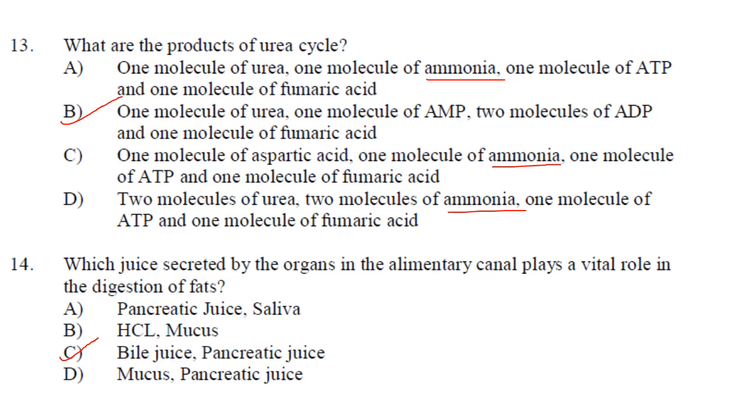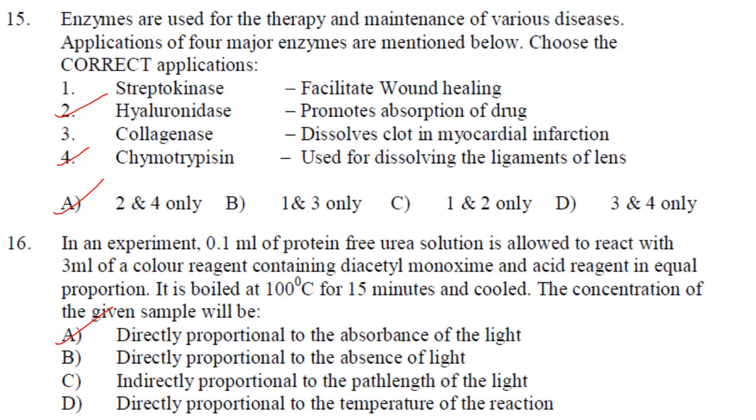Which juice secreted by the organs in the alimentary canal plays a vital role in the digestion of fats? So it is bile juice and pancreatic juice. So answer is option. Then next one.